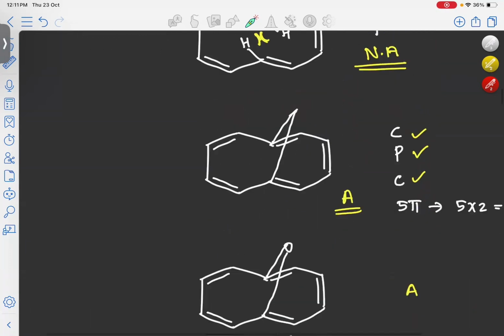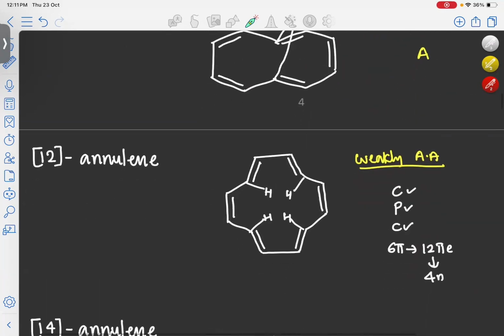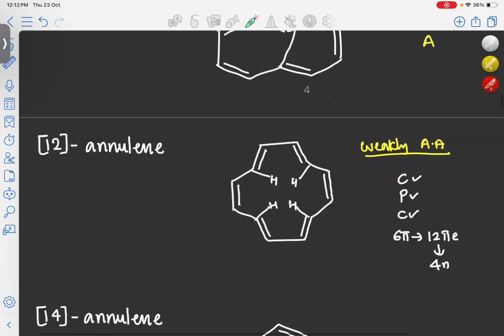But [12]annulene is a big molecule compared to [10]annulene. So this steric hindrance is manageable, but still it has a tendency to form a non-planar structure. That's why it is only weakly anti-aromatic. At high temperature, if you give this molecule very high temperature, this molecule may convert to non-aromatic. Remember, this molecule is weakly anti-aromatic. Okay. Now we will discuss [14]annulene.